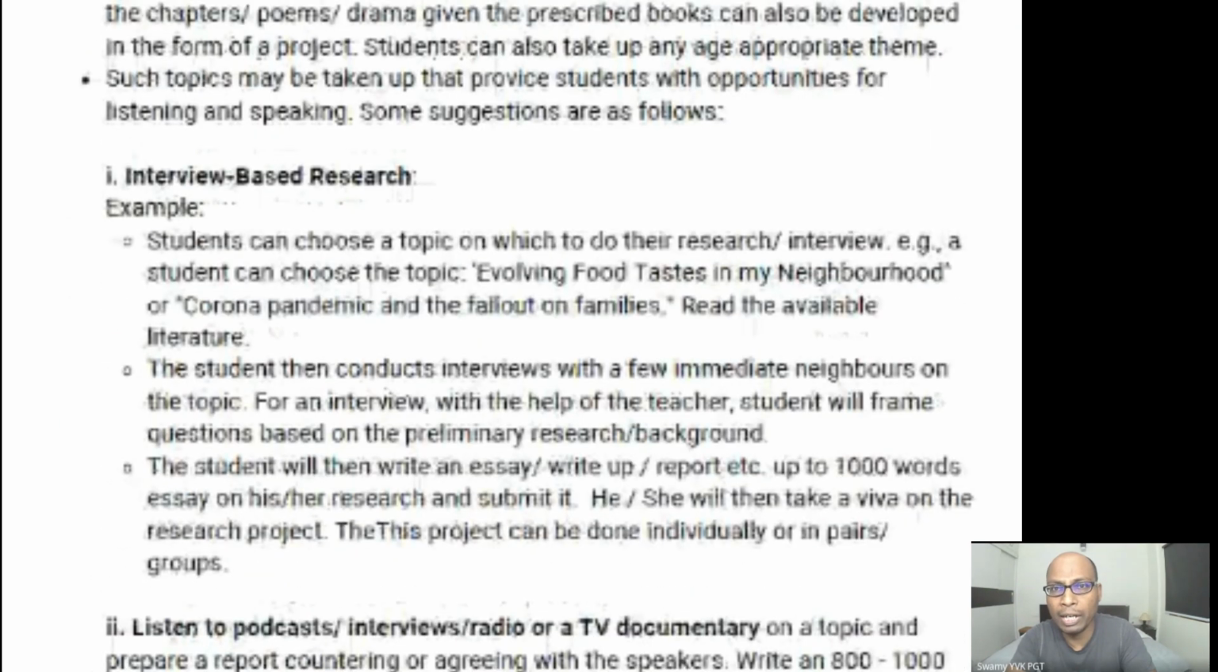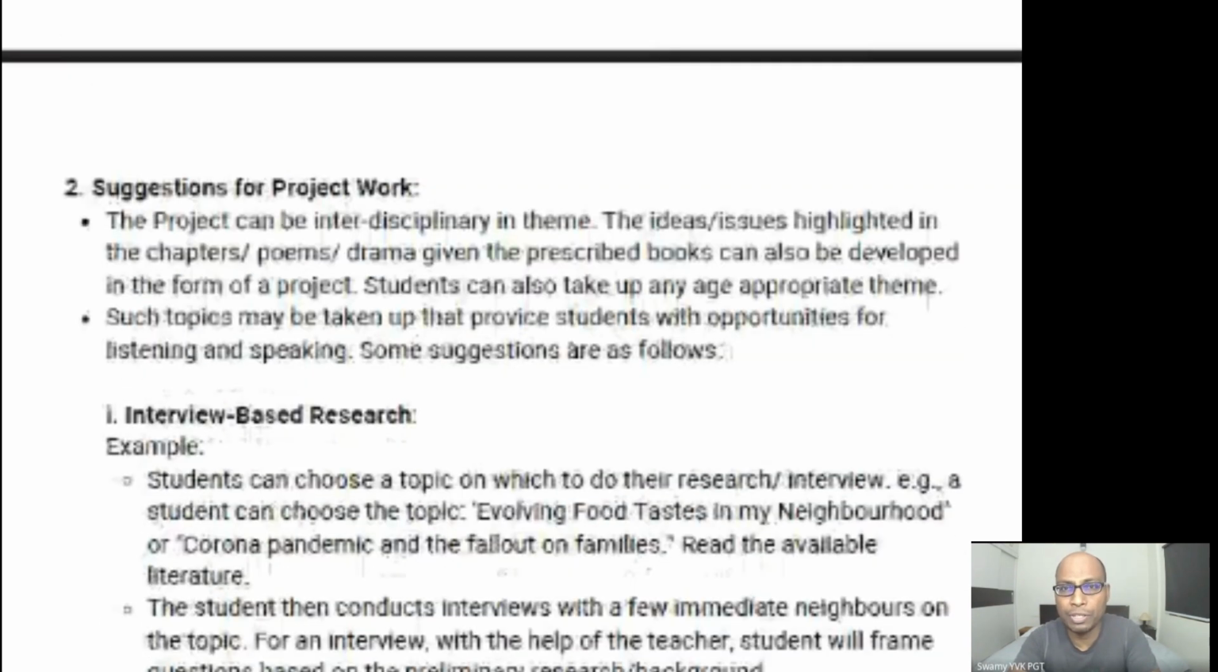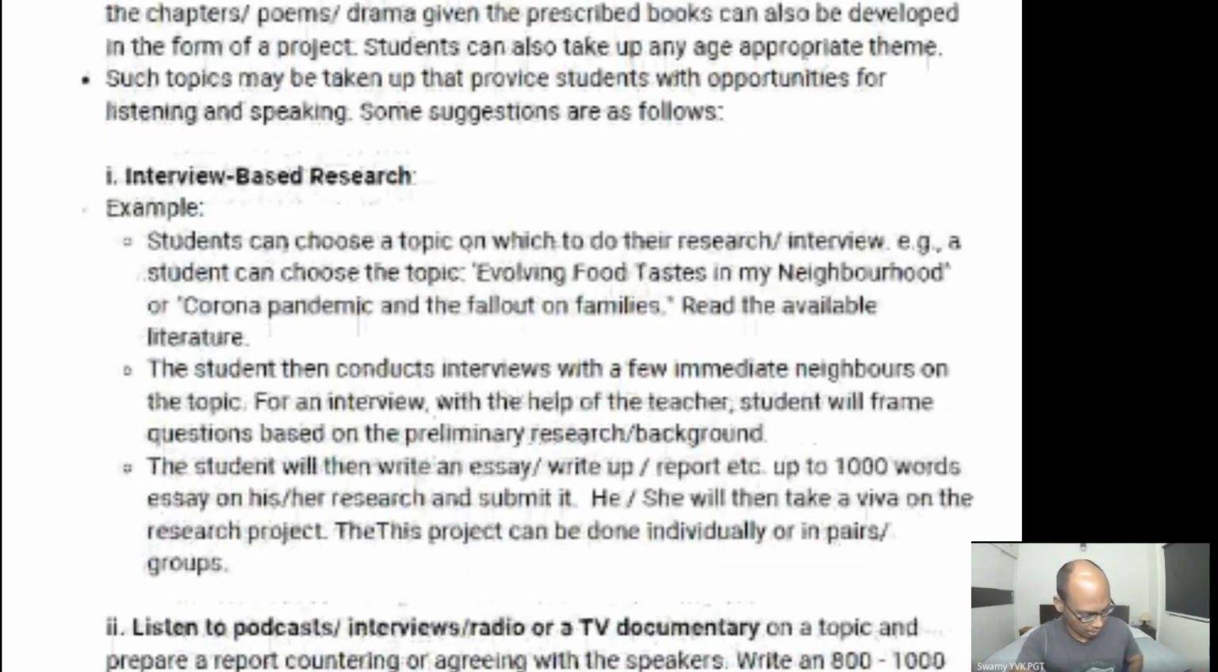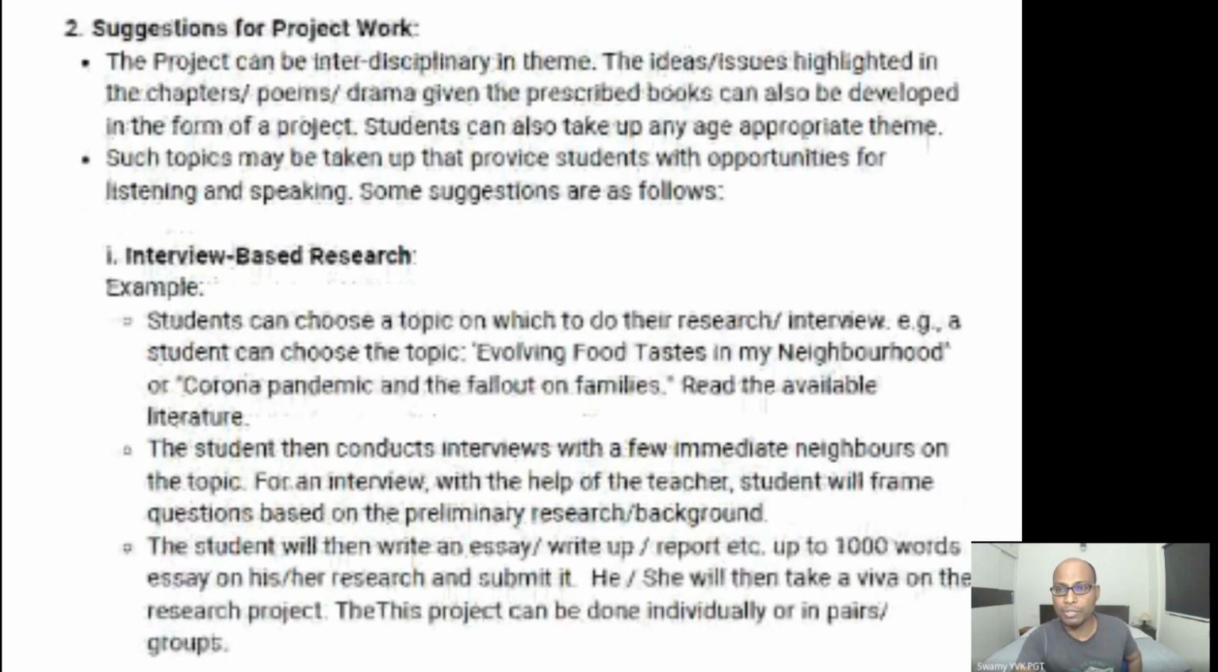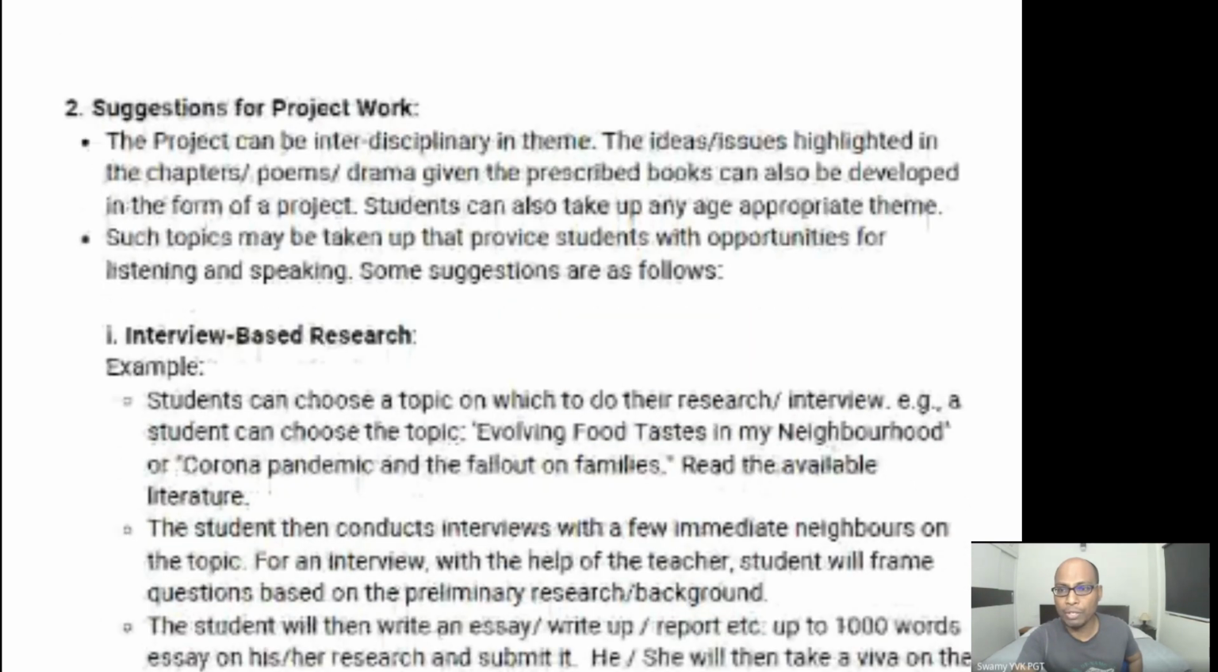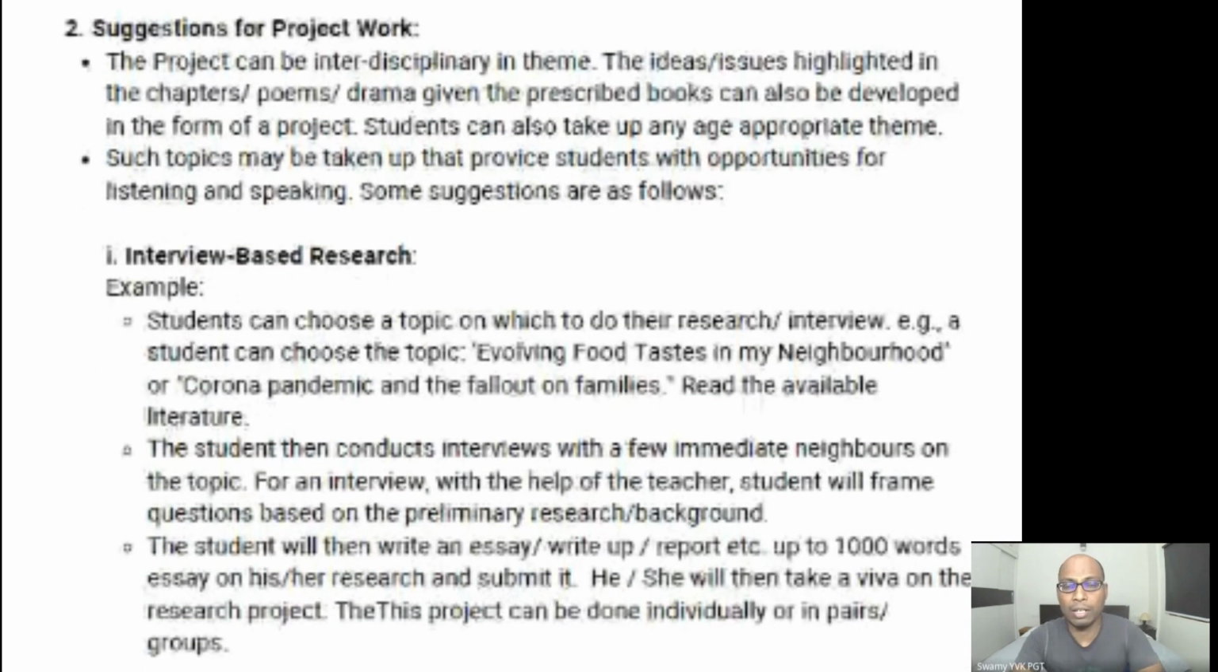Here, see, you can conduct it as an interview based research. Suggestions for project work: you can conduct it as an interview based research. You go through the information. Students can choose a topic on which to do their research or interview. Example, a student can choose the topic evolving food tastes in my neighborhood, or corona pandemic and the fallout of families. Read the available literature.